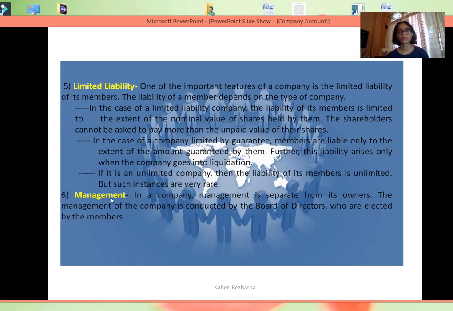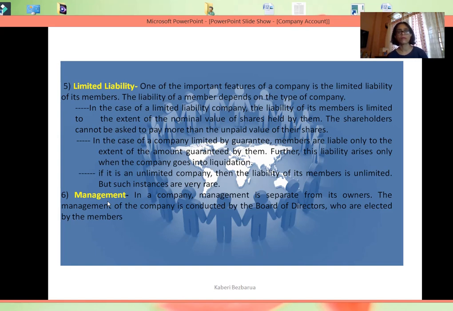Last but not the least is the management. In a company form of business, the ownership is separate from the management. The day-to-day business of the company is run by a board of directors, but the members of this board of directors are elected by the members themselves. So ownership is separate from the management. Here it is carried on by a separate set of persons, but these board of directors, as we commonly know them, are elected by the members themselves.